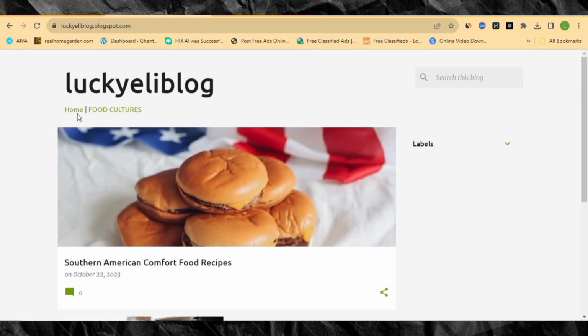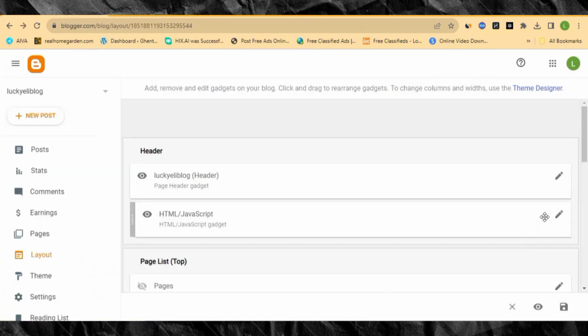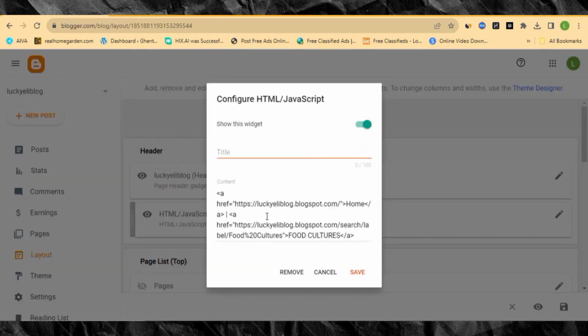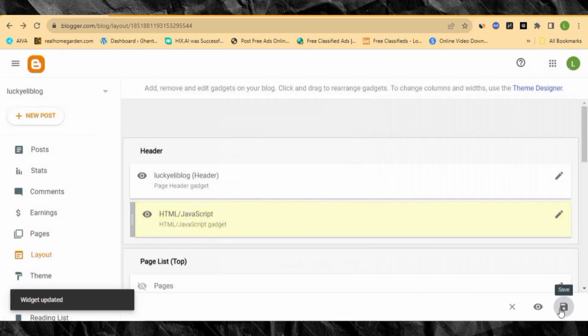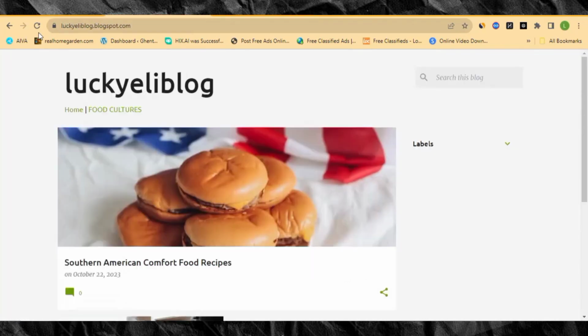So you can see now we are having food cultures over here, right? So you can also make this to become block letters. Mostly I like everything to be block letters. So let's go back there and do that. And then I'm gonna click here to edit, and then the home page here, I want to change it to become a block letter, right? So that everything is going to match very perfectly. So after I've changed it, you just save it, and then you save it again here. So now everything is perfect.